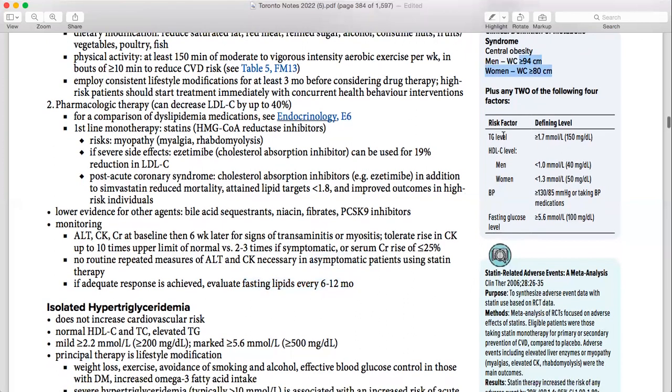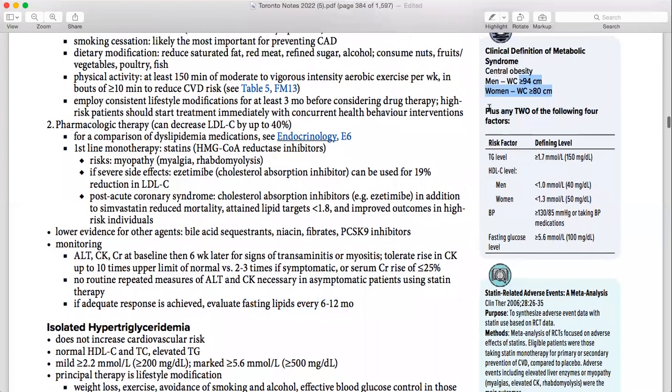Then coming to the risk factors: triglyceride should be more than 1.7 to make this diagnosis, then low HDL, plus any two of these. So this is important. Obesity along with two of these will make the metabolic syndrome. So if the patient has obesity along with either low HDL, or high BP, or high fasting glucose, this patient will have metabolic syndrome. Mostly people with metabolic syndrome have high BP, because BP along with fasting glucose and obesity will make metabolic syndrome. It doesn't need HDL or triglyceride. So you need to remember these values.